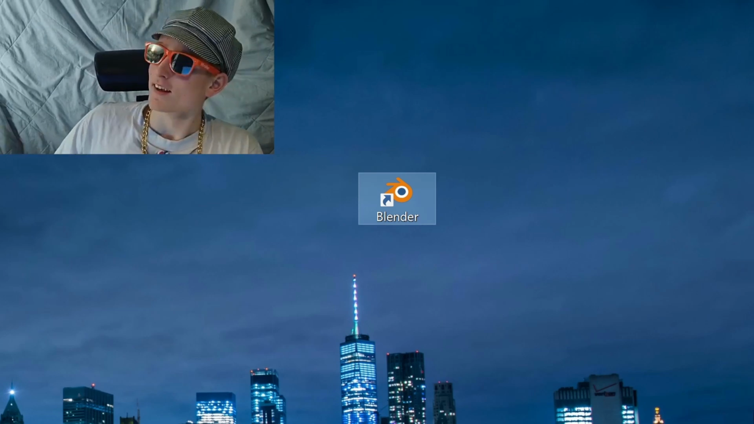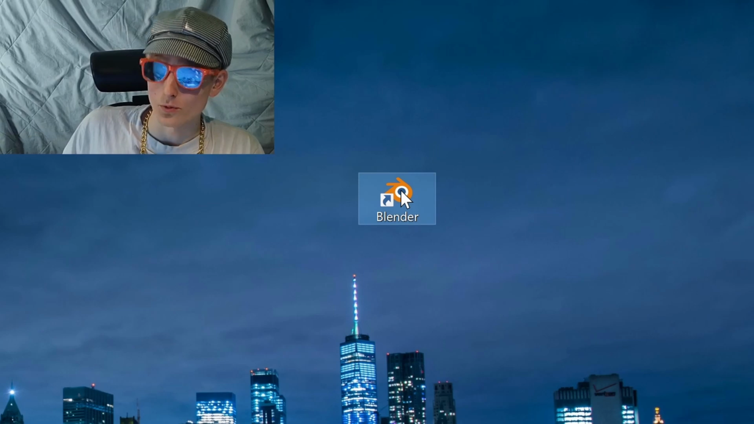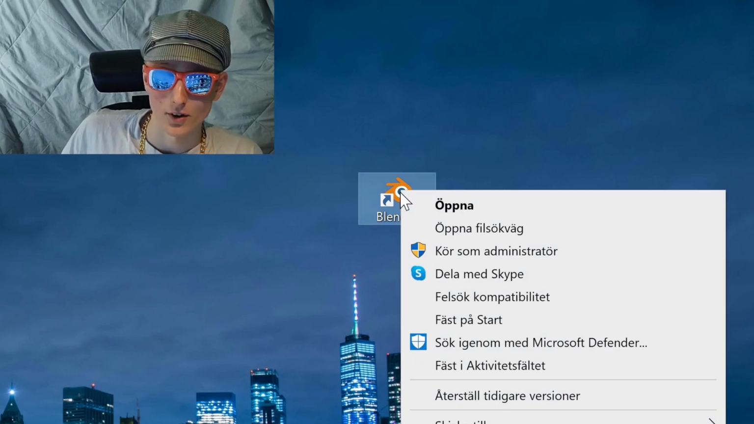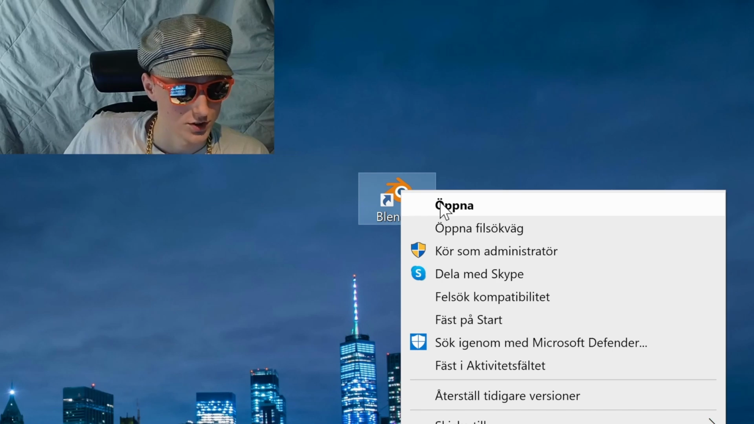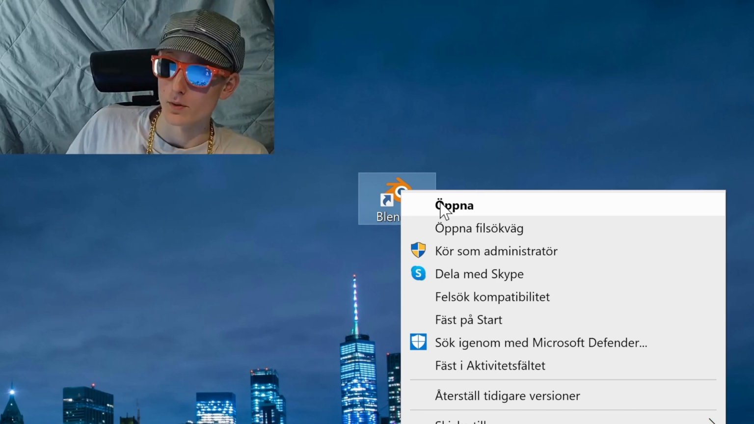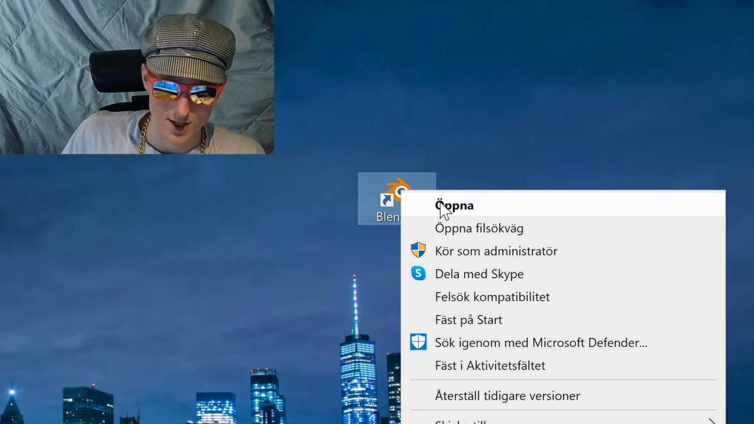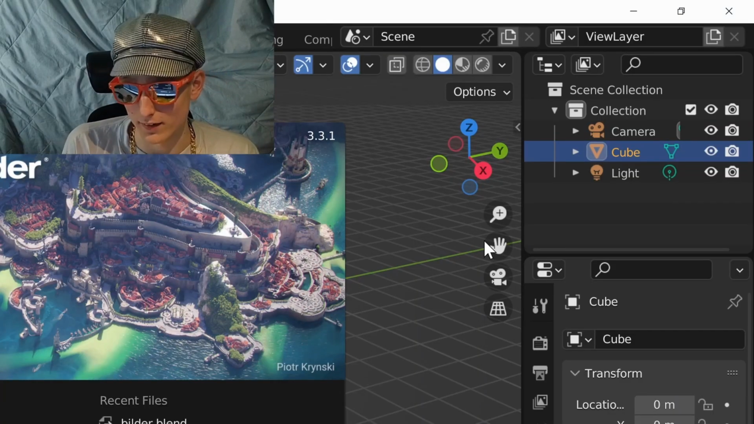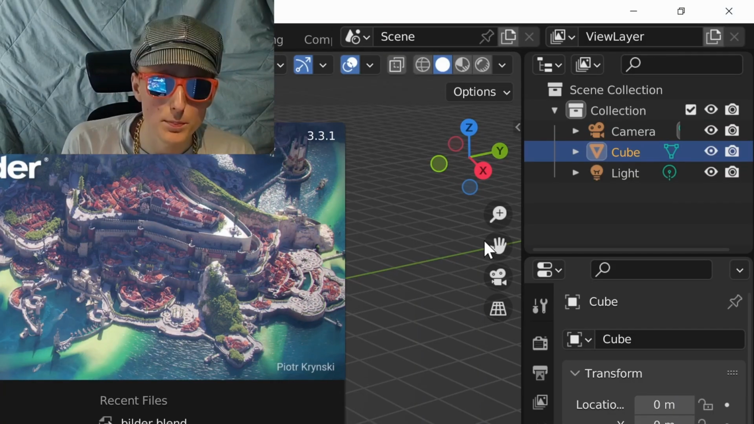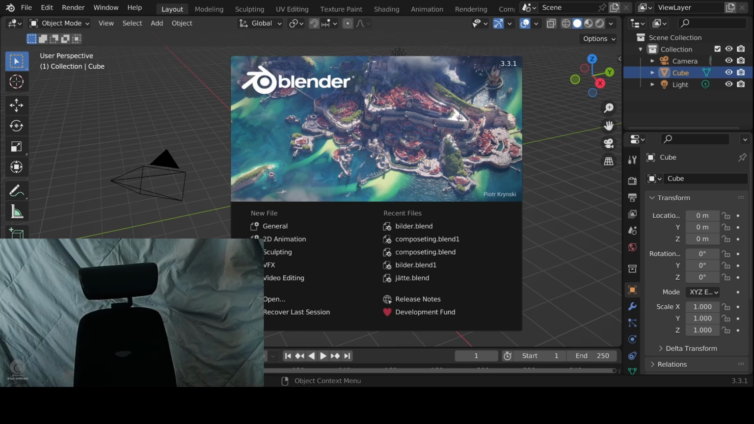Continuing, here we have Blender. What you want to do is right click on the Blender file, then click on Öppna, which is Swedish for open, and when you do, something magical will happen. Wow, the program opened. Who could have guessed? And now it's time for step, whatever comes after this one.